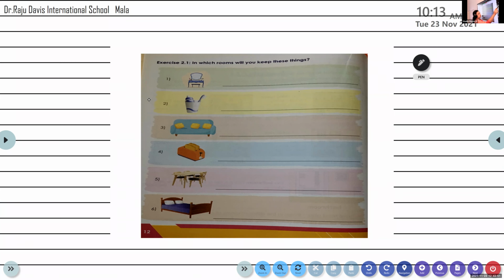Dining room. No, my dear. Bedroom. Bedroom, yes. The dressing table is placed in the bedroom. Very good. Thank you.